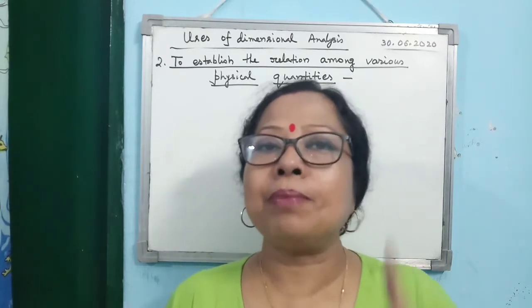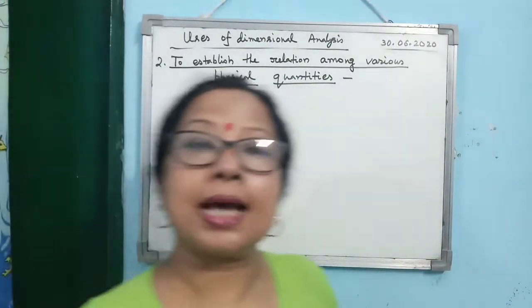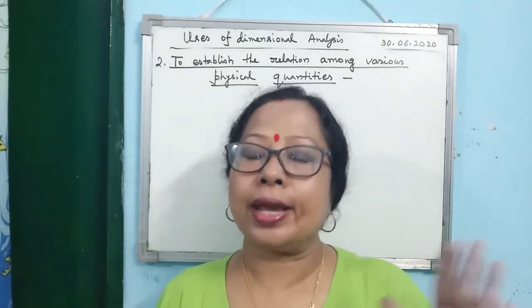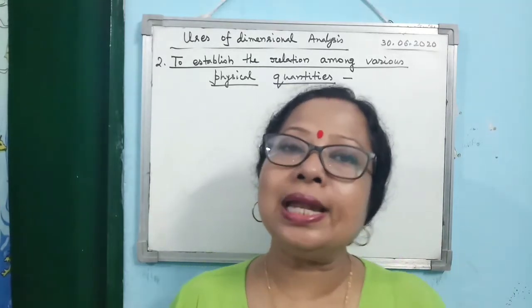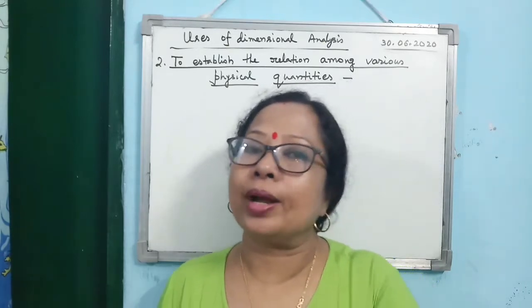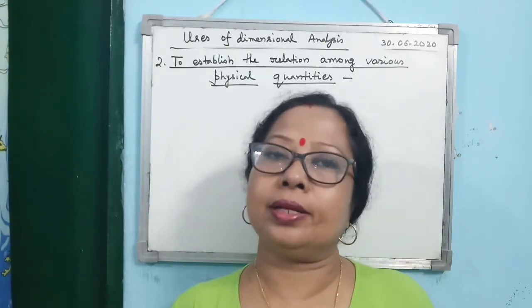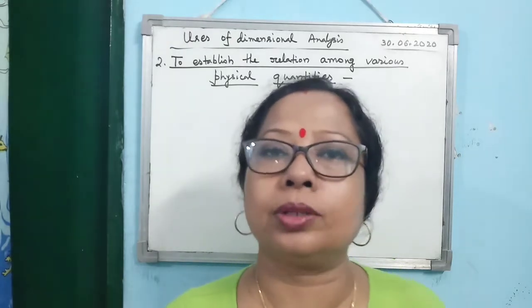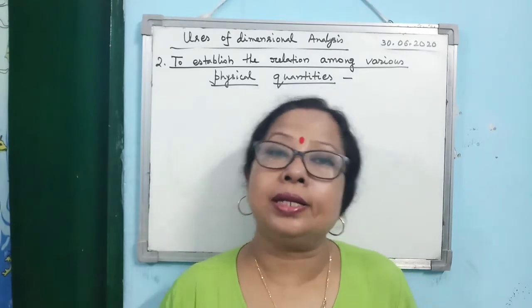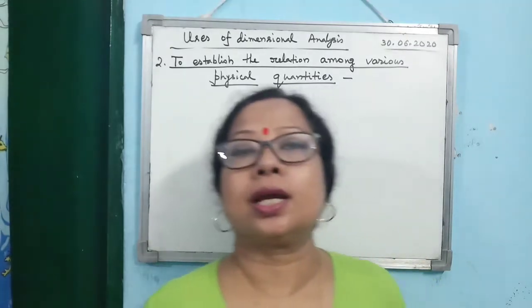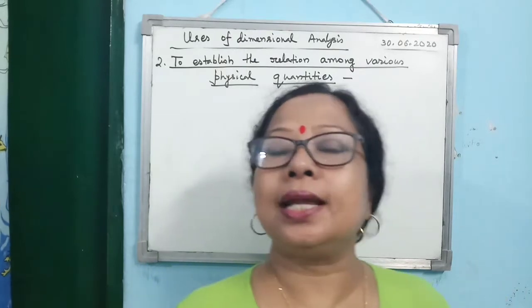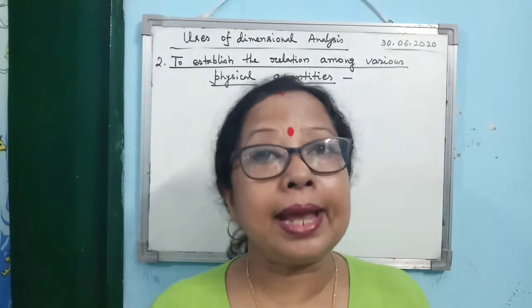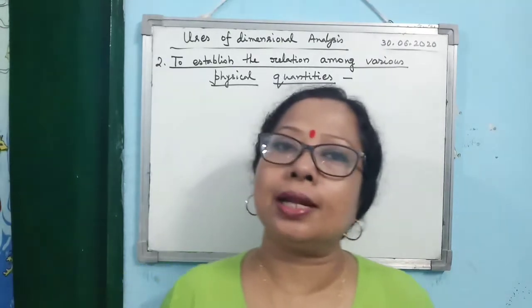Alright, but remember here, at this point, there is a limitation. What is the limitation? By this one, we can establish a relation only between three physical quantities. Means if one physical quantity depends on other three physical quantities, then only we can find out the relation. But if one physical quantity depends on more than three physical quantities, then by this method you cannot establish the relation. So this is the limitation of this use of dimensional analysis.